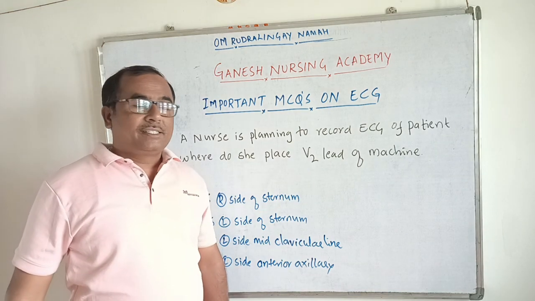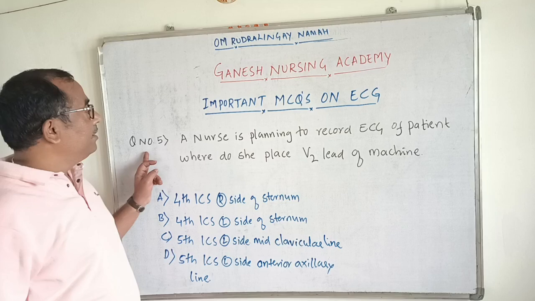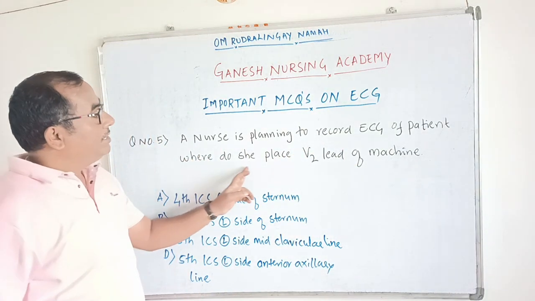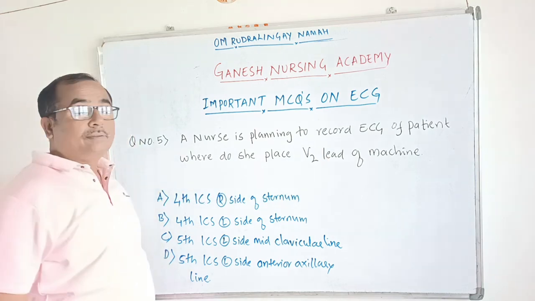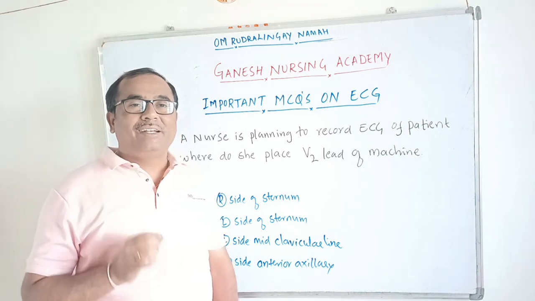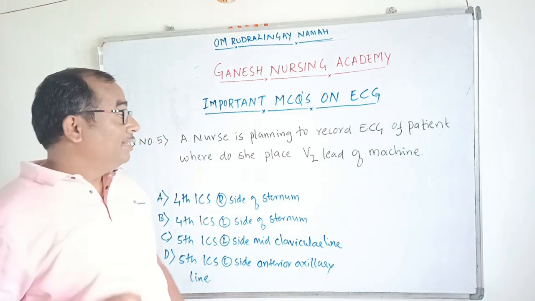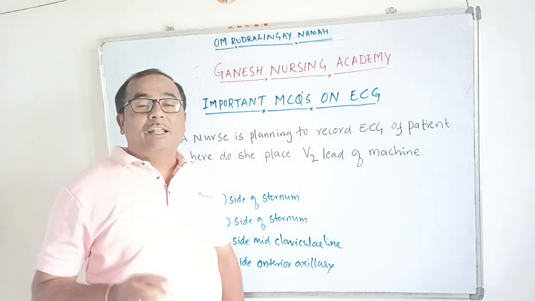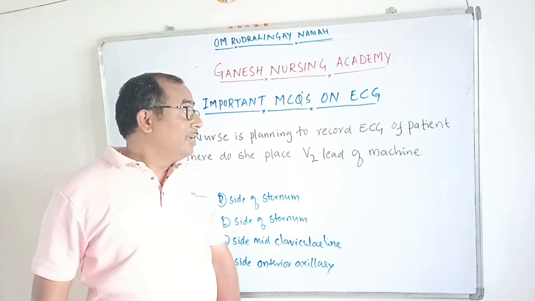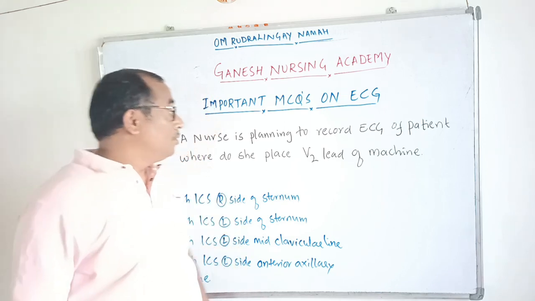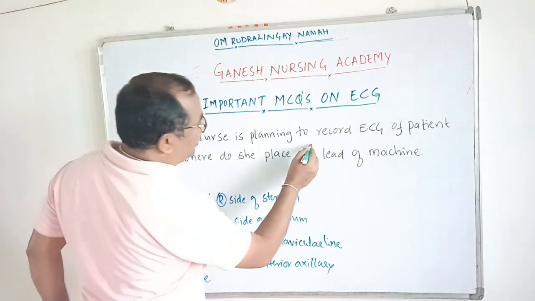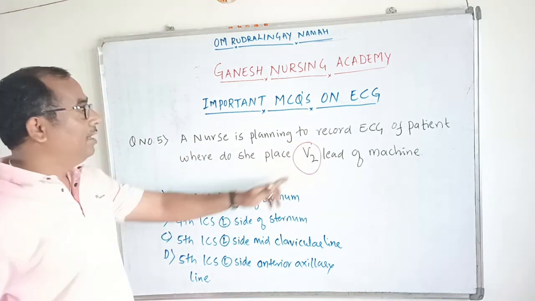Okay, dear aspirants, let's discuss the next question. Question number 5. A nurse is planning to record ECG of a patient. Where should she place the V2 lead of the machine? This ECG machine consists of 10 leads in total: 6 chest leads and 4 limb leads, which will give information about the ECG of the patient. So where does she have to keep this V2 lead? This is the key point.